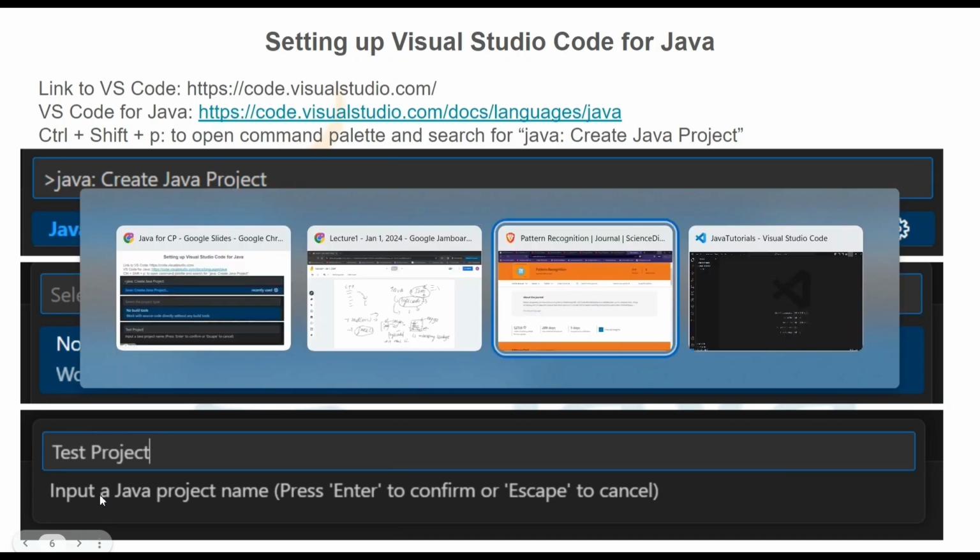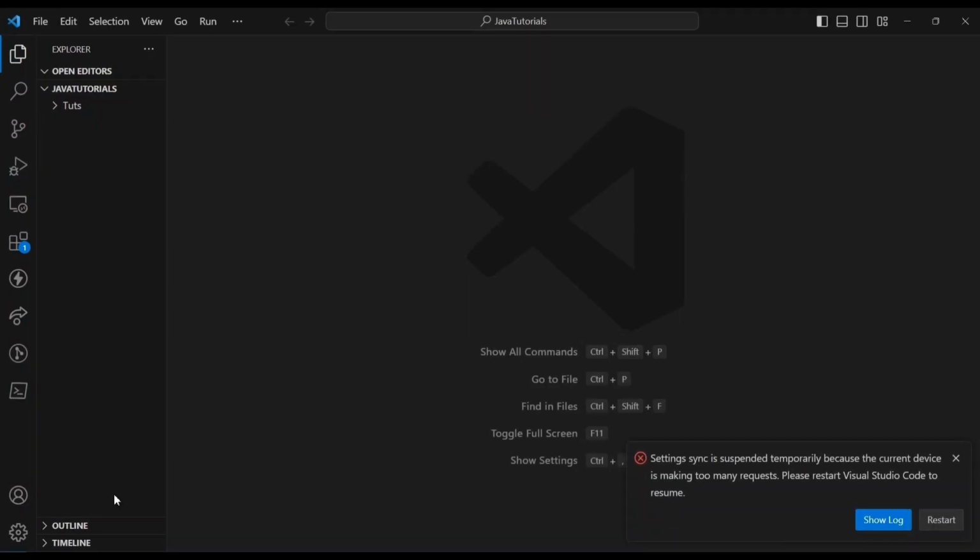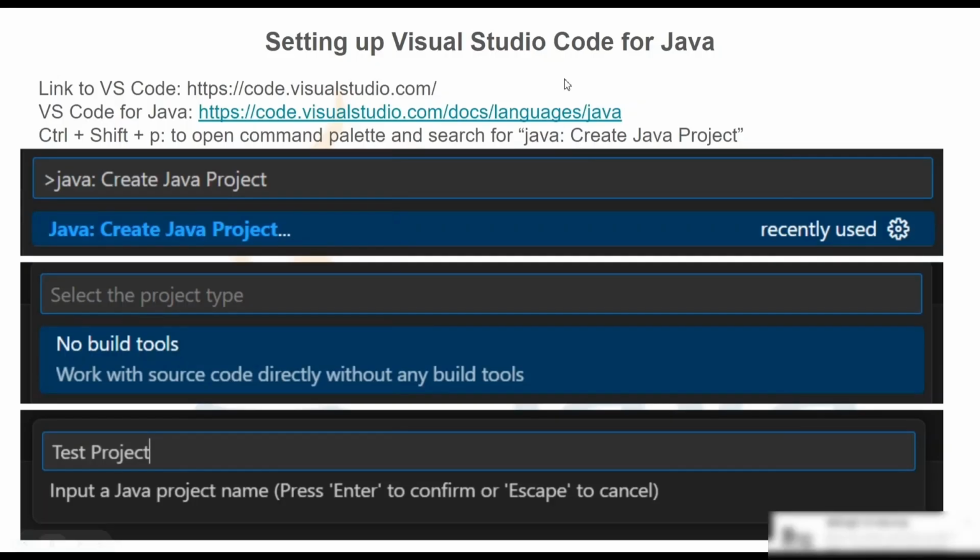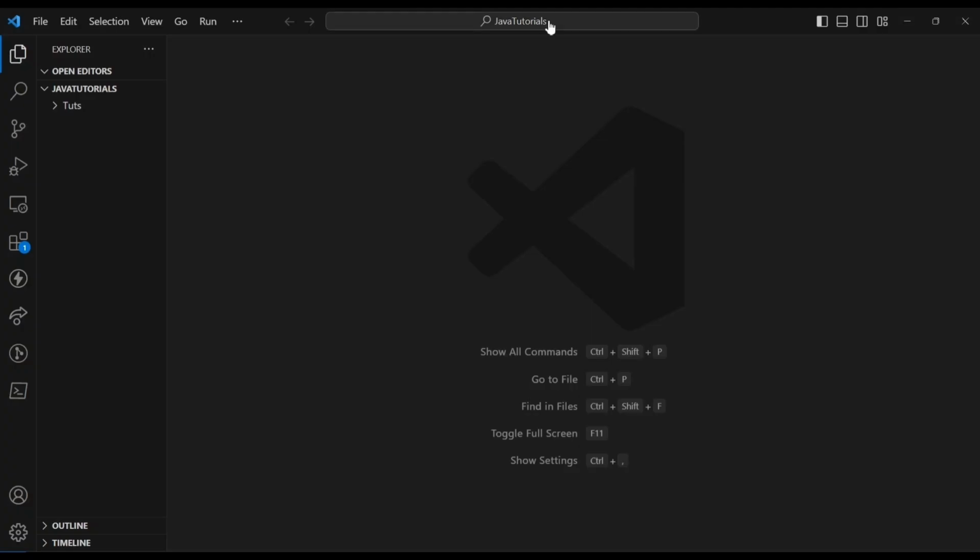So let me check if I can go and show you. Okay, this is my Visual Studio Code, the first one. Now I'll search for Java: Create Java Project, and then I'll choose No build tools, and I'll choose the location, and then after that I'll give it the name test project.